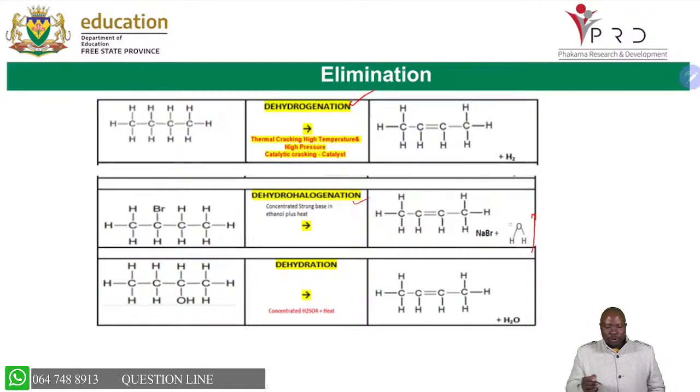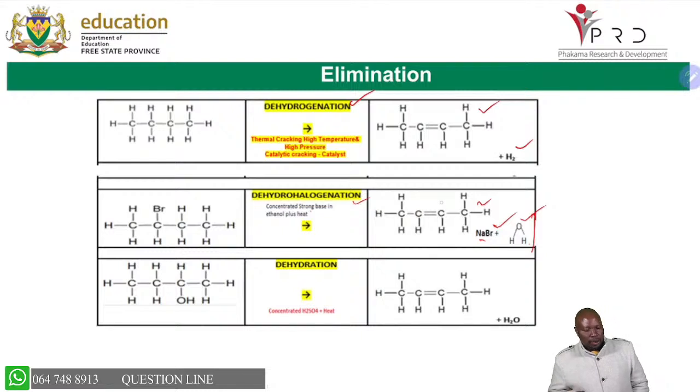That's when we are using concentrated sodium hydroxide to eliminate, so we are able to form sodium bromide and water. Take care of that one, because of our eliminations, this is the one that forms 3 products. We refer to these as organic product and inorganic products: 2 inorganic products and 1 organic product for dehydrohalogenation.